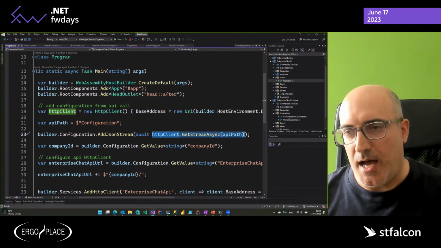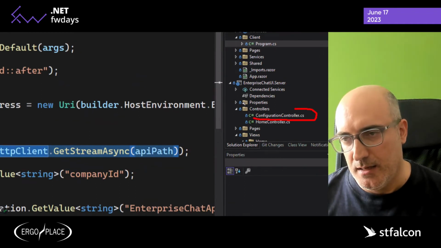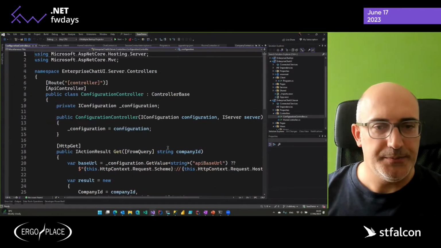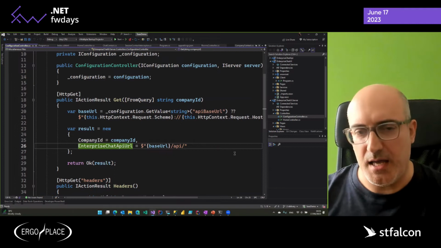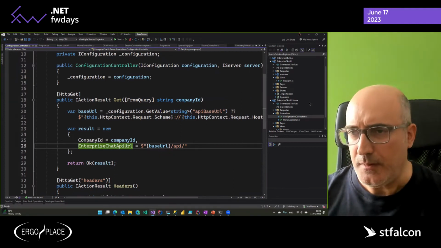This will be captured by this configuration controller that I have in my server-side UI. For now, this configuration controller will just return the company ID and, for example, the API URL that I'm going to use. So very, very simple.